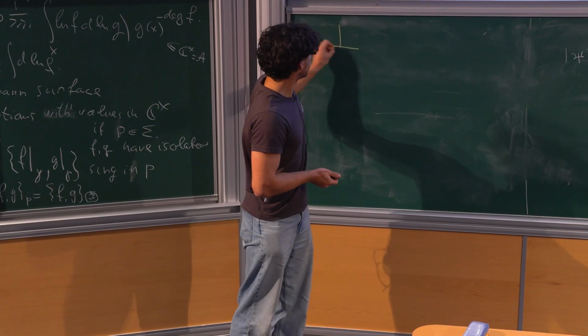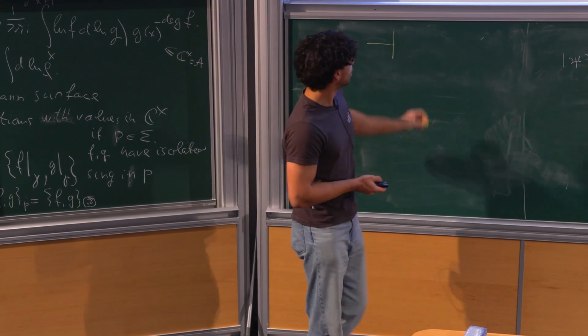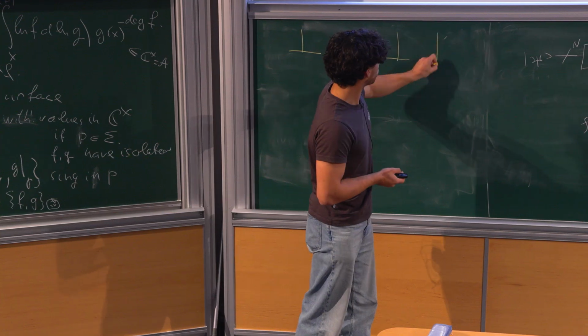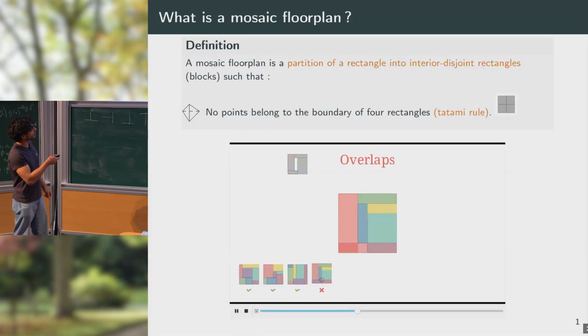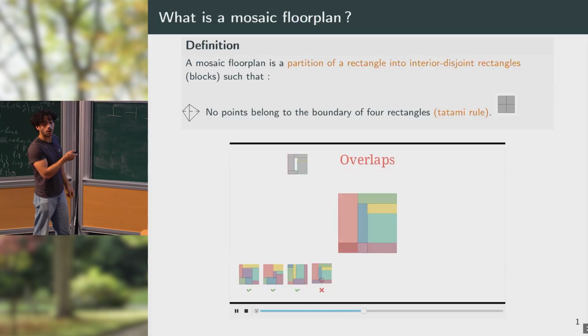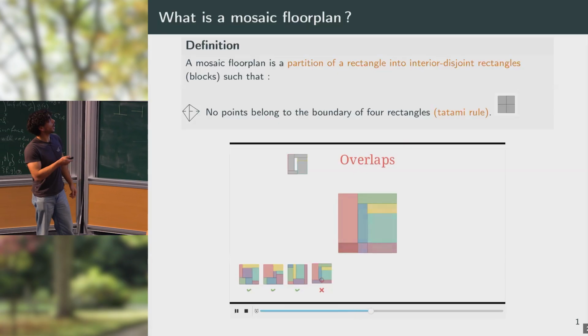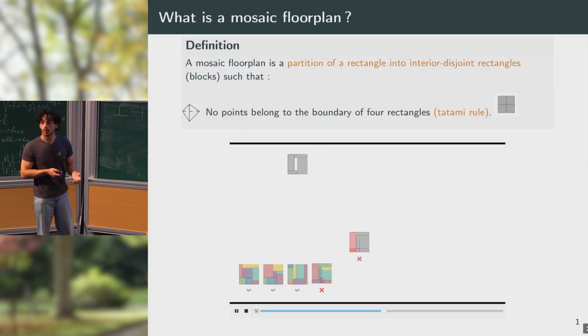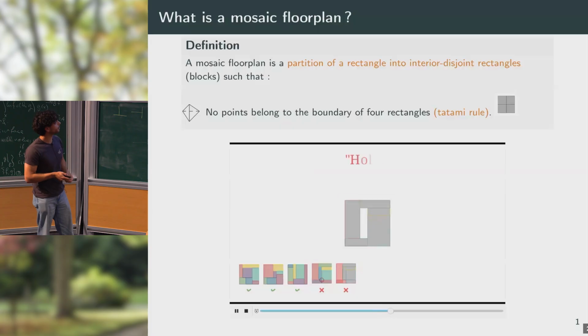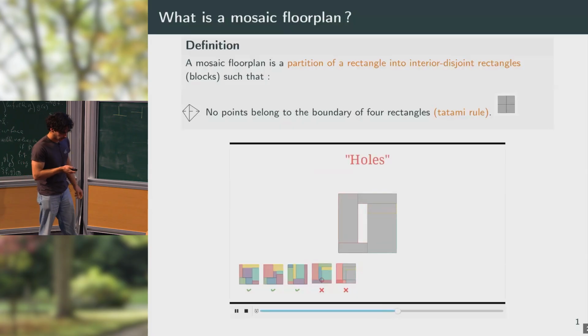So in fact, we only consider T-junctions between the segments. Additionally, with this definition, we do not allow overlapping of blocks, and we must also fill any holes in the rectangle by some blocks, like shown here.